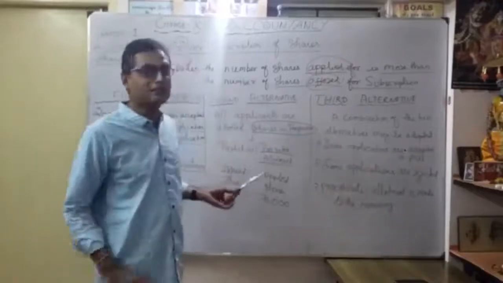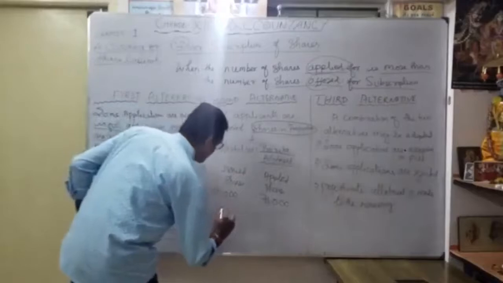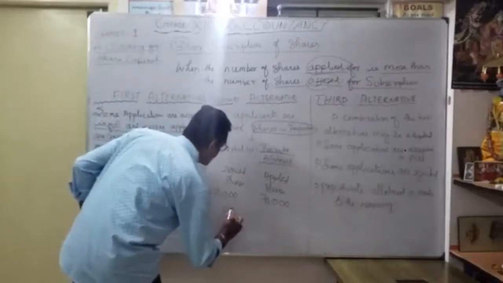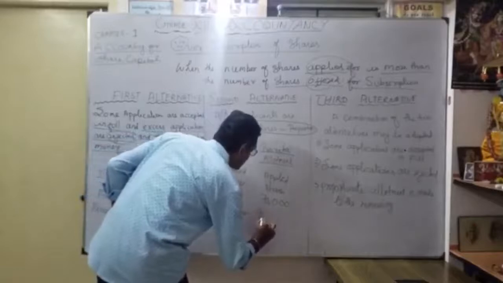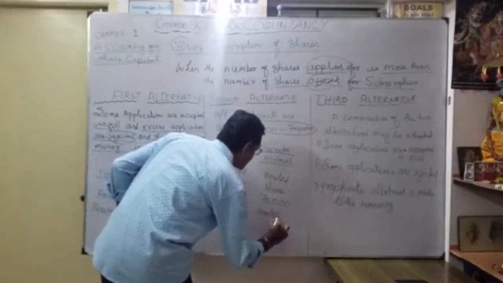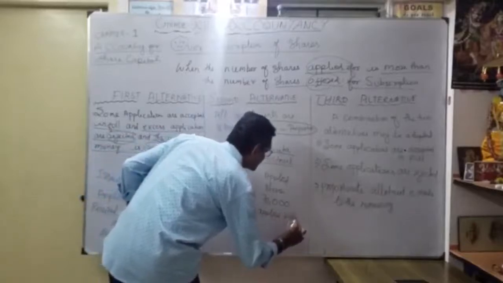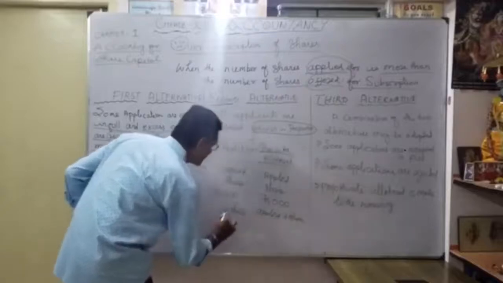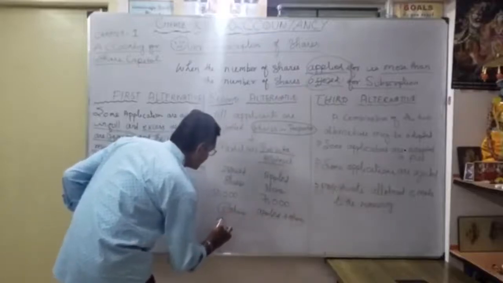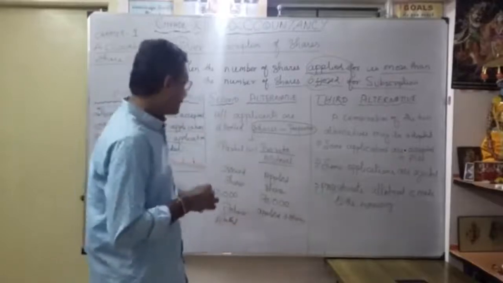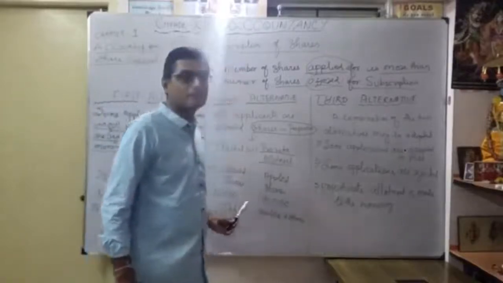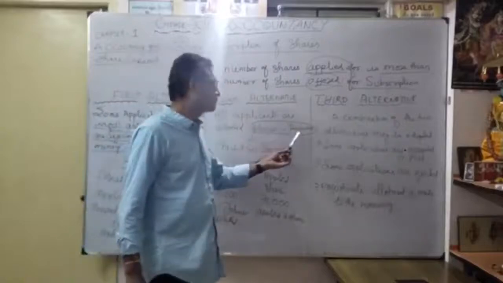What is the condition here? Every 7 shares applied, 5 shares are allotted. Whoever applied for 7 shares is allotted only 5 shares. That is called shares in proportion.